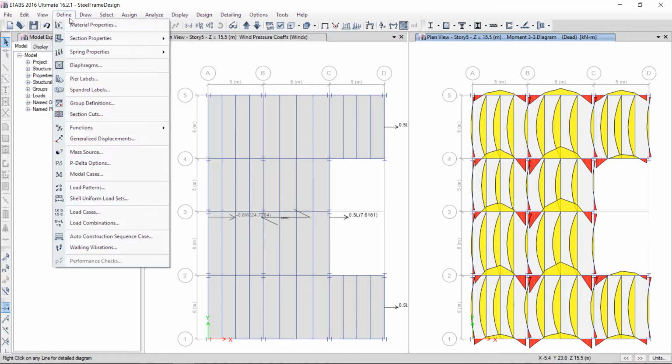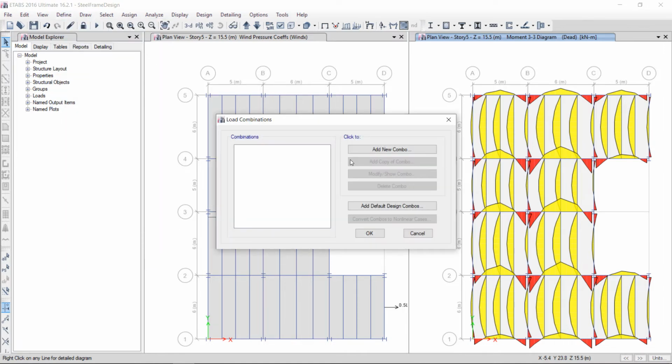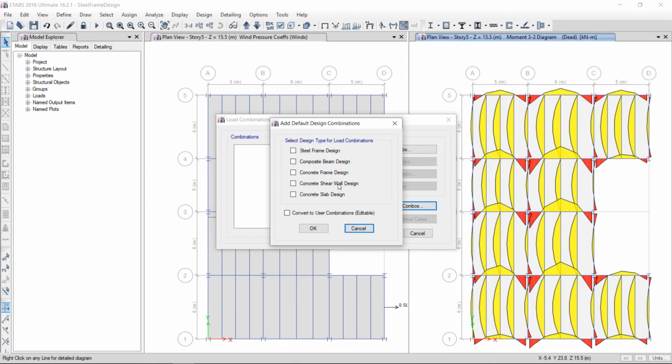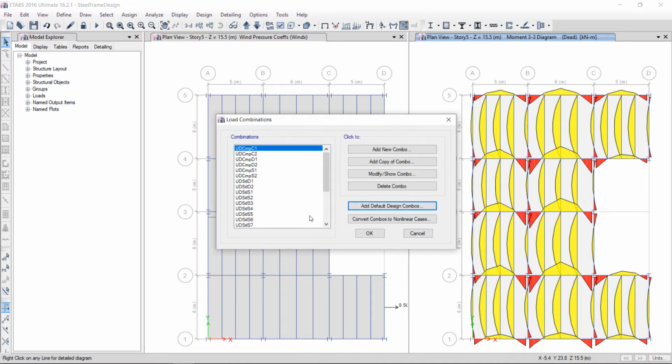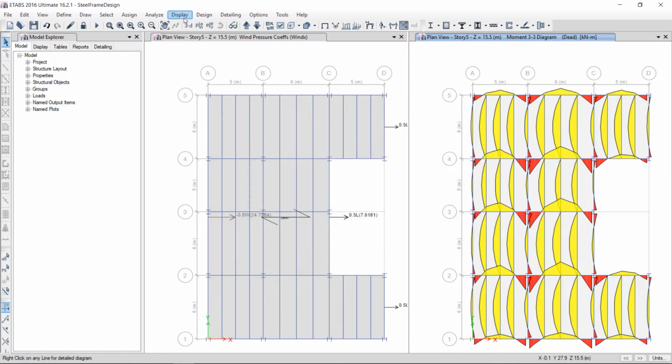We have not defined the load combinations, so we can go to add default design combination. So that is for our steel frame design, composite beam design, and convert to user editable. The software will generate all the combinations automatically. Okay, you can go to display